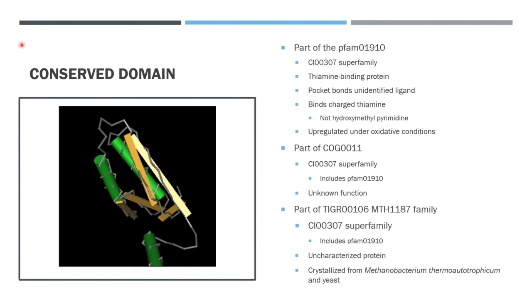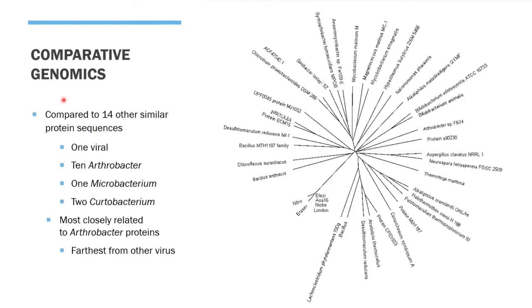Comparative genomics analysis was done on this gene, and first it was compared to 14 other protein sequences with good E values from BLASTing. It was most closely related to Arthrobacter bacterial proteins, which was interesting as it was furthest related from the viral protein that it was tested against.